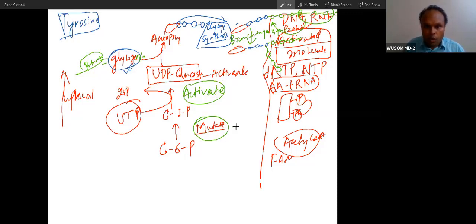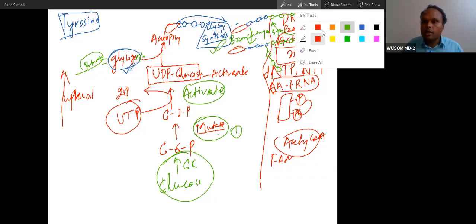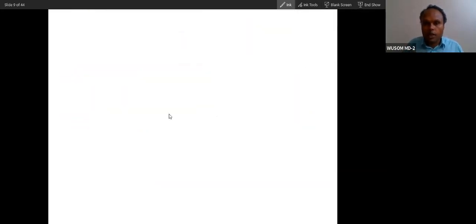So how many enzymes? I have not counted one enzyme. You can also take glucokinase here. So from glucose, you can remember the whole process here. Glucokinase, then 1, 2, 3, 4, 5, 6 enzymes. But if you don't count glucokinase, there will be 5 enzymes involved. All are important enzymes, but the rate limiting enzyme is glycogen synthase. So this is glycogen synthesis, and glycogen synthesis is an uphill reaction. This happens in the fed condition.